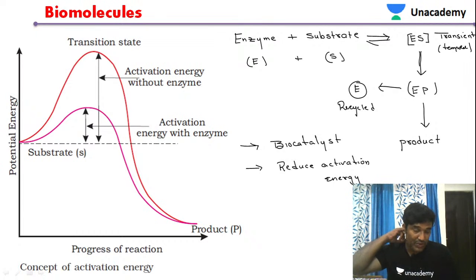So you can see in this particular diagram how they reduce the activation energy.